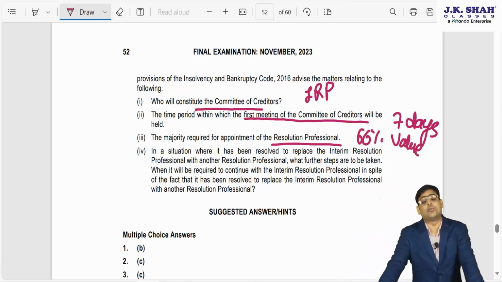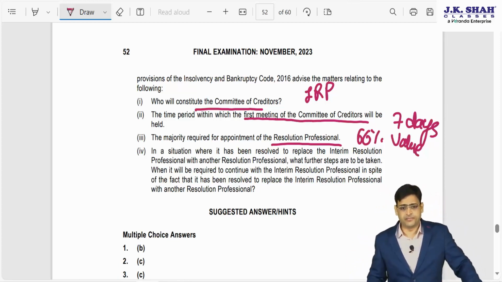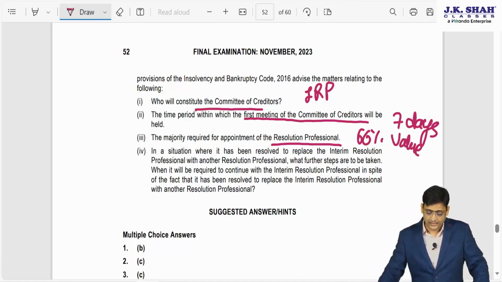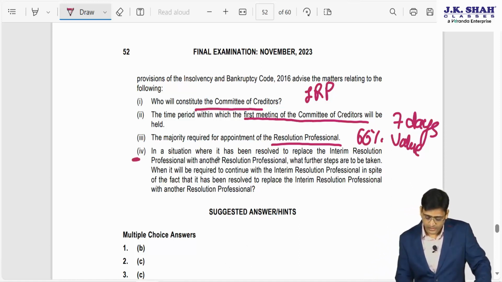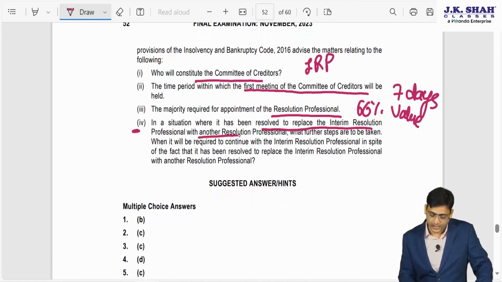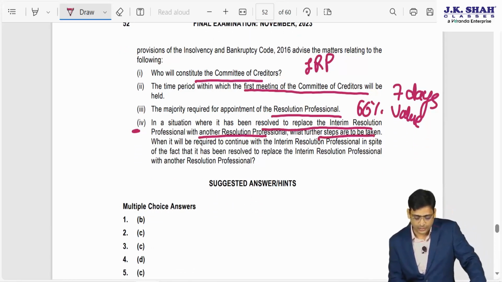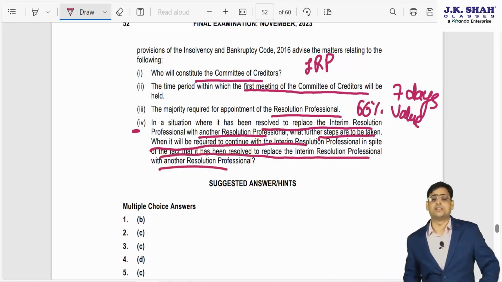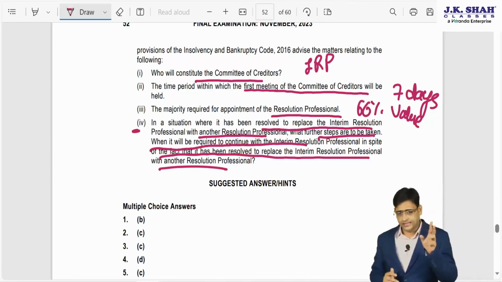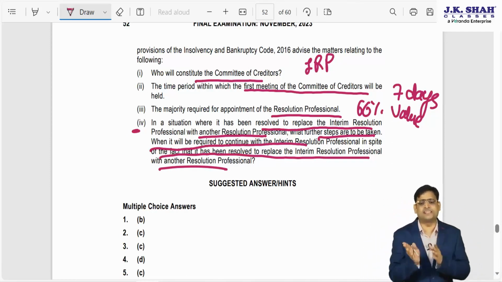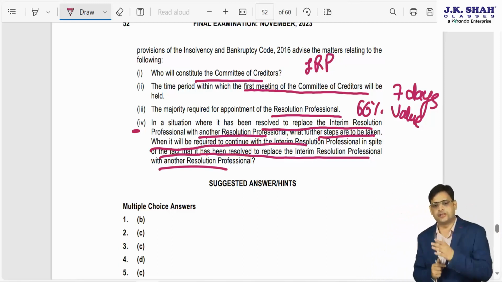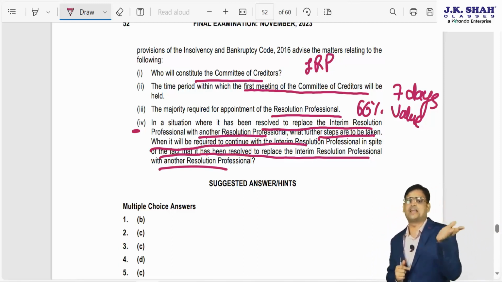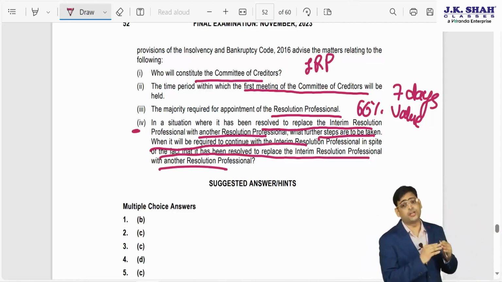But let's say they don't want to appoint the IRP as RP, then what will happen? Then see situation number 4. In a situation where it has been resolved to replace the IRP with another RP, what further steps are to be taken, and who will continue in the meantime? So what they are saying is, there are two possibilities. You want to appoint the IRP as RP, 66% in value, you will get a vote of COC, and you will appoint the IRP as RP. But let's say you don't want to continue with the IRP.